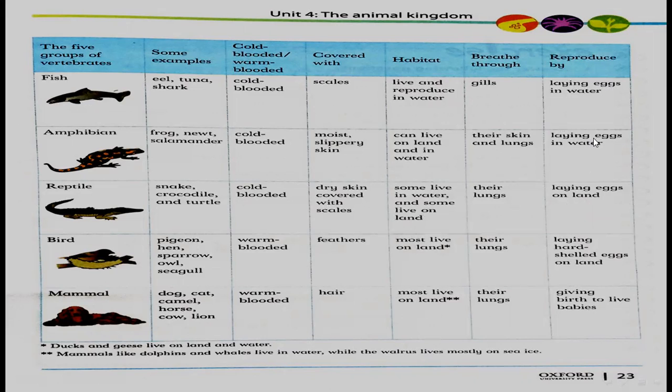Fish reproduce by laying eggs in water. Amphibians reproduce by laying eggs in water. Reptiles reproduce by laying eggs on land. Birds reproduce by laying hard-shelled eggs on land. And mammals reproduce by giving birth to live babies.